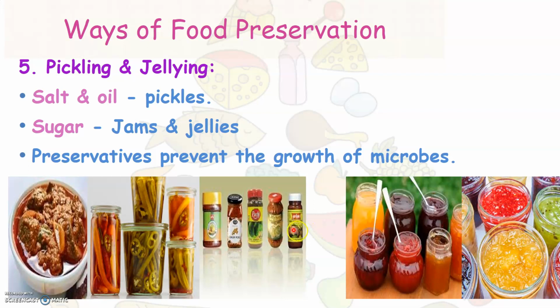This is because the salt and oil that is used in pickles and sugar that is used in jams and jellies will prevent the growth of microbes in these food items. And therefore, salt and oil and sugar are called as preservatives, which helps to keep the food fresh for a longer time. This will prevent the growth of microbes for a longer time in the food items.